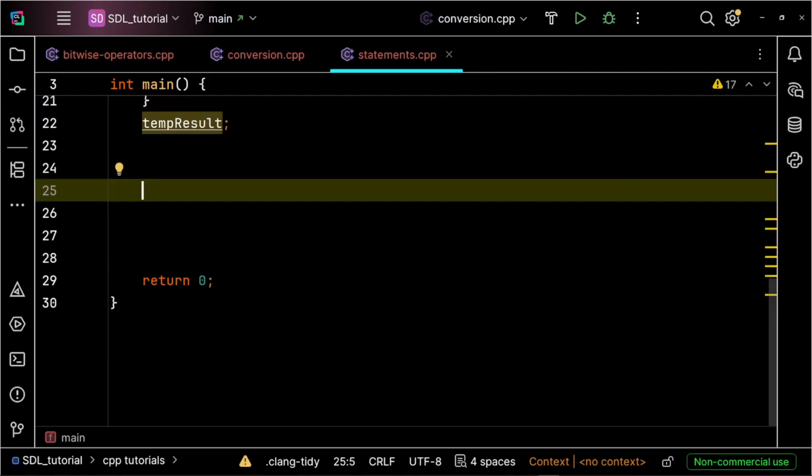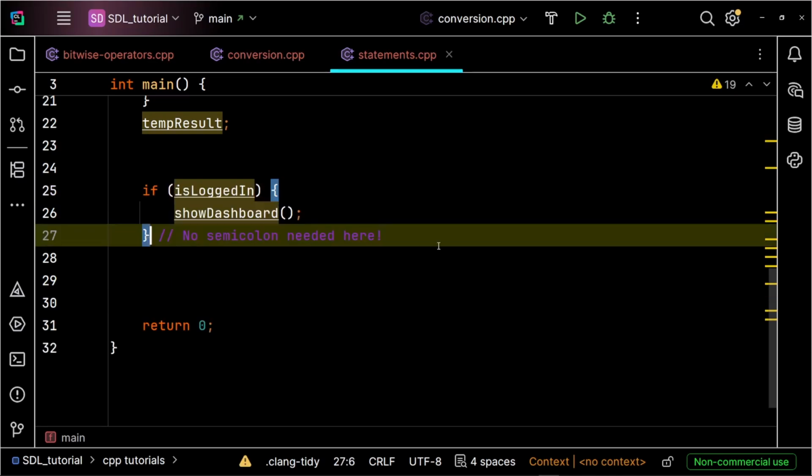Here's a fundamental rule that trips up beginners in C++. A C++ block is not terminated by a semicolon. So after a block ends, we don't put a semicolon at the end. If you do that, you're not going to get an error, but you are creating a null statement.